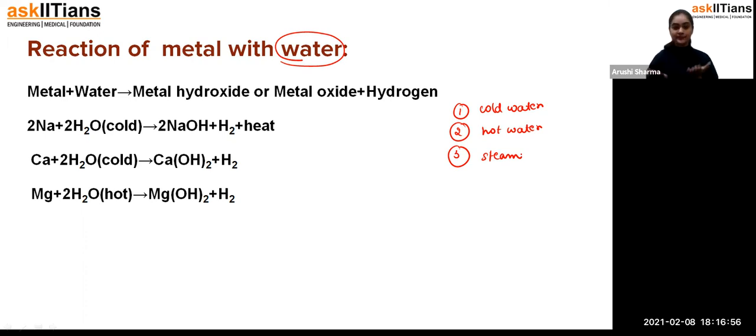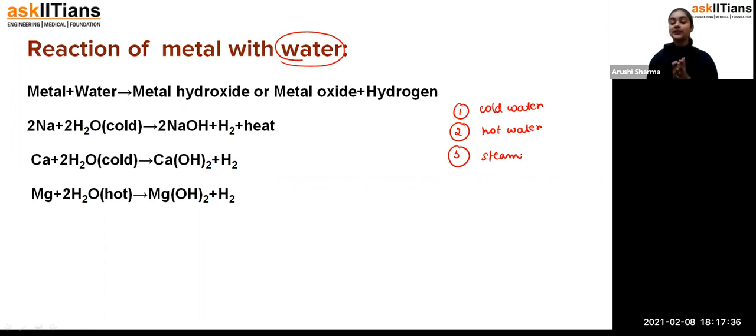So what happens, students? You have three beakers: in one there is cold water, in one it is hot, and in the other steam is forming. If you add a metal, let's take the example of sodium, and you add it into water, it gives a direct reaction; you don't have to heat the water or form steam. That means it reacts easily with the water. So when a metal reacts with water easily, you don't have to heat the water or form steam.